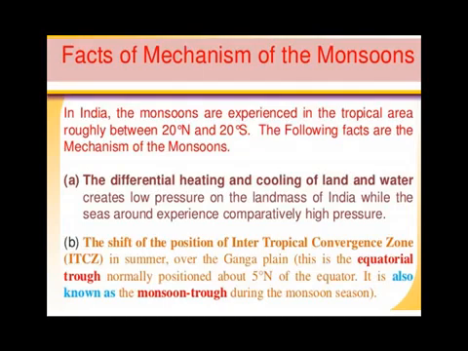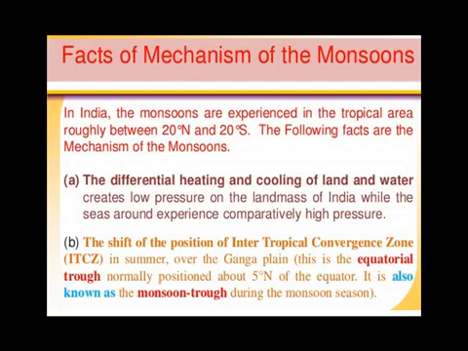Now, on which facts does the mechanism of monsoon depend? First fact is the differential heating and cooling of land and water. It means the nature of cooling and heating of land and water is different. Water takes more time for heating as well as cooling, but land gets quickly heated and quickly cooled down. So that is also responsible for giving rise to monsoon in India.